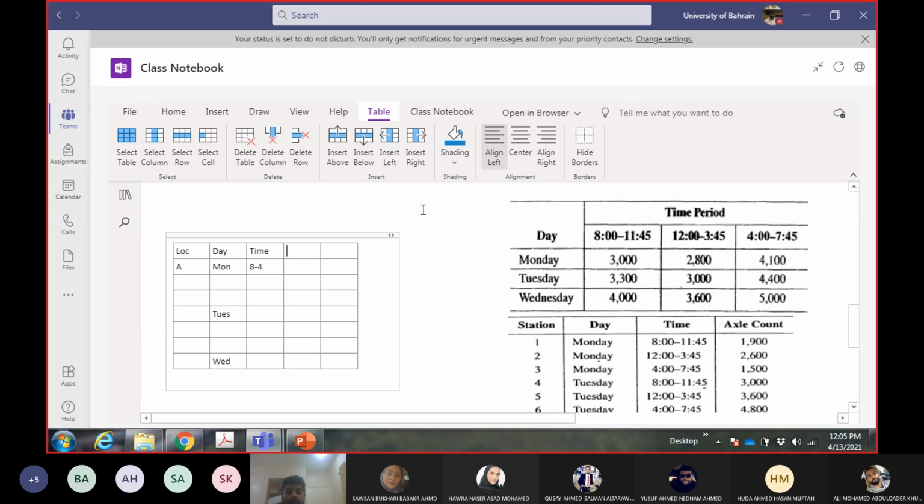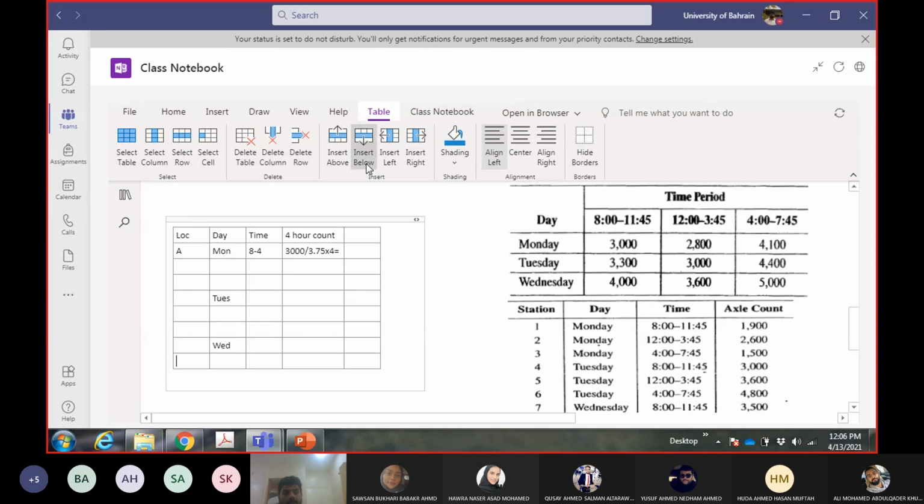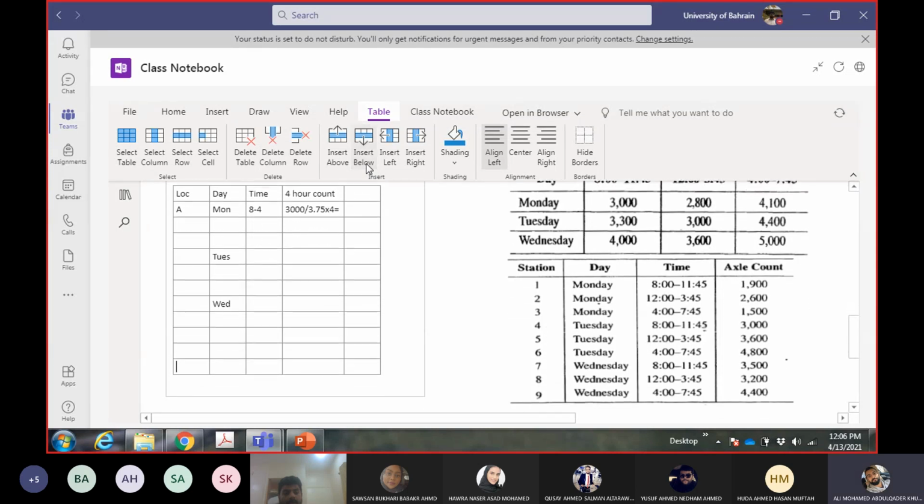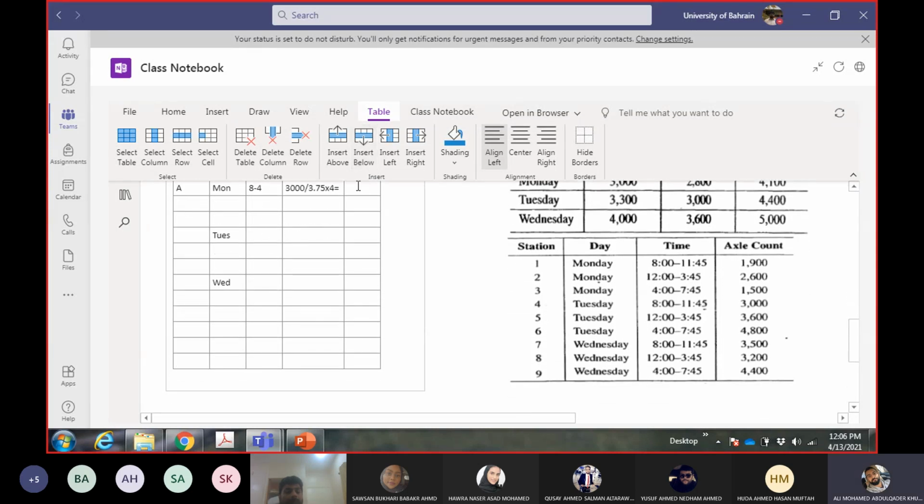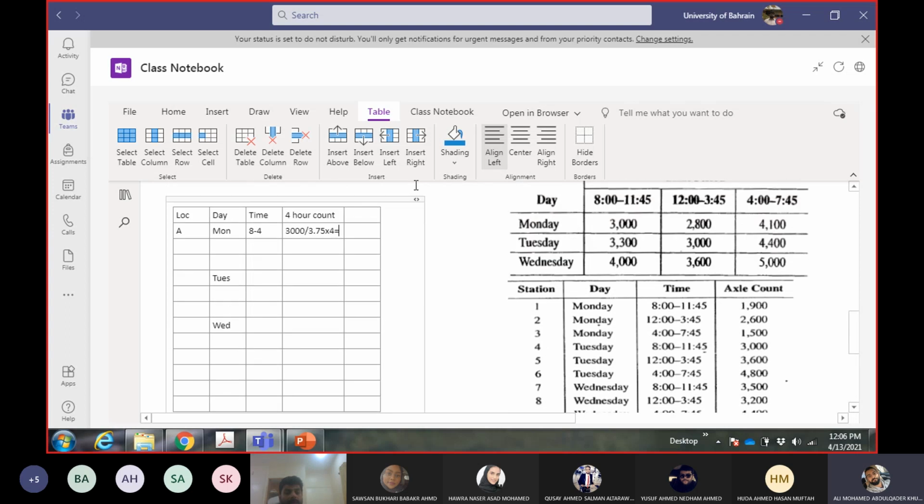The 4-hour count will be 3000, which is for 3.75 hours. Divide by 3.75, multiply by 4. How much is it? 3,200.